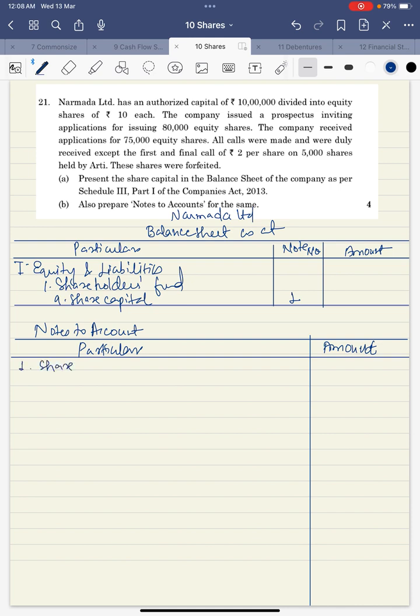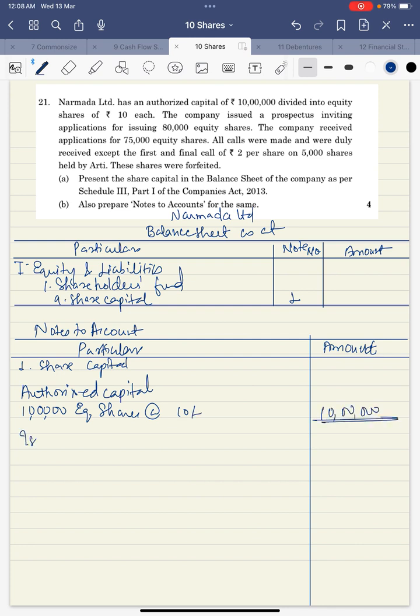So in notes to account, write down note number 1, share capital. First thing we'll write is authorized capital. So how much is authorized capital? 1 lakh equity shares at the rate of 10 each, that is 10 lakh. Double underline. Issued capital, how much? 80,000 equity shares at the rate of 10 each, 8 lakh.